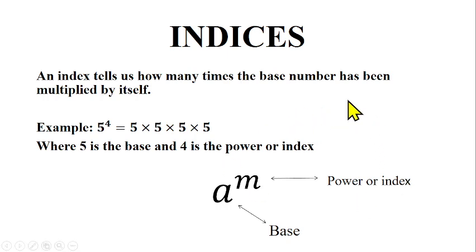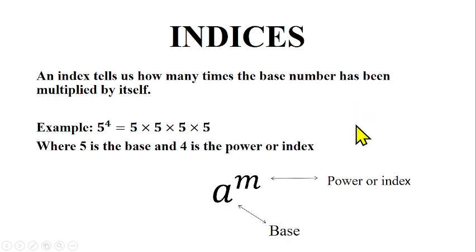If you remember very well, when you were in primary school, we were taught that there's a number that has something like power. Let's say I have 2 raised to power 2, or better still, let's say we have 3 raised to power 2. That power of 2 you have here is called index, as indices is from the word index. We can regard index as singular and indices as plural. So when you have a number that has power, then that is where indices originate from.